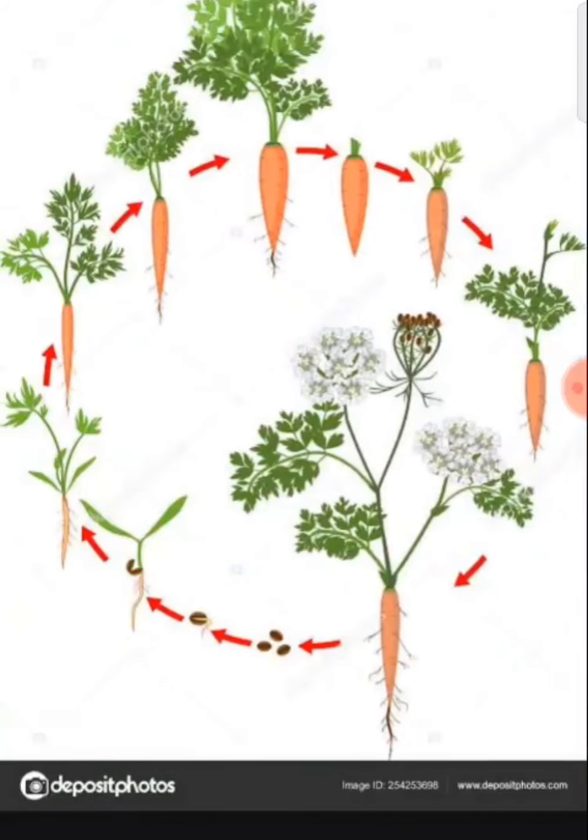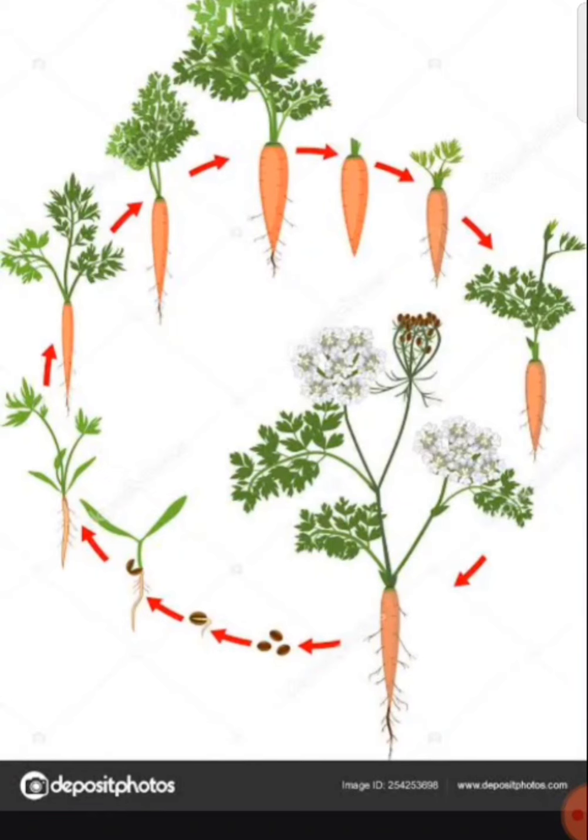Now if you see in this picture, students, from seeds it grows and becomes a big plant, the top you see. And in this position what do we do? We consume the carrot, but the life cycle of the carrot is not finished there. If we let the carrot be like that, it will live for 1 more year, and then in that particular year it will make fruits, some seeds as well as flowers, and after that it will die. Understood? So the life cycle of carrot is 2 years, but we consume the carrot much earlier than that.